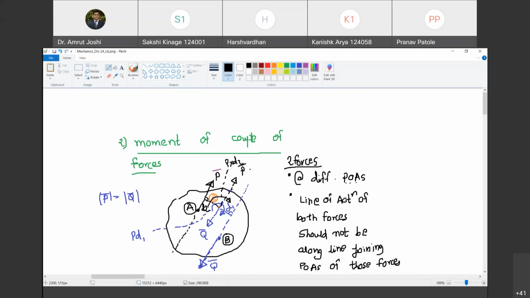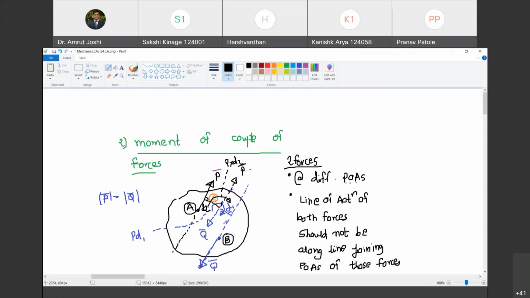Are they parallel? Yes, they are along the same line because you are drawing the perpendiculars from point C on two parallel lines. P bar and Q bar have their lines of action parallel. Do you agree with me? So therefore d1 and d2, somebody said rightly, are collinear. Do you agree with me? Yes, sir. Okay.